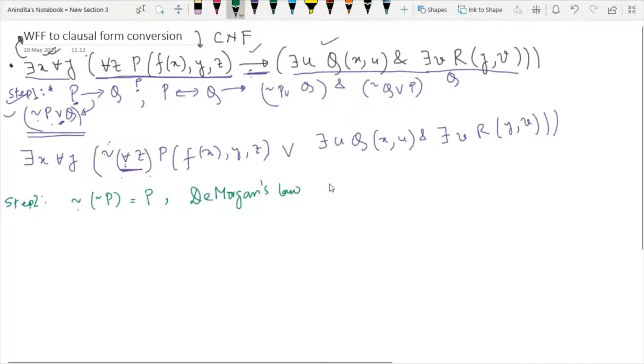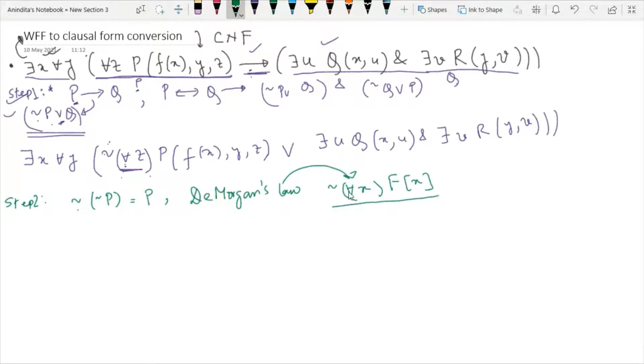whenever you have this kind of statement, now you can apply De Morgan's law on this, and in place of this statement you can write, see, not all means there exists. So if you have the not symbol over the universal quantifier, then the sign will be changed to there exists. Then there exists x, and then this not will be shifted here. So it will become not of fx. So in place of this, you can write this.